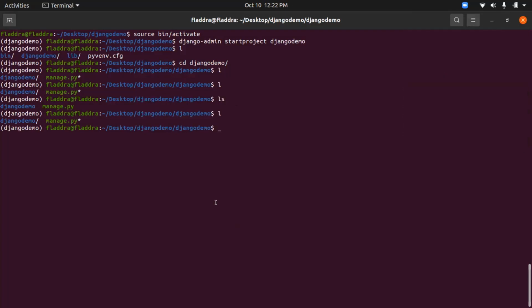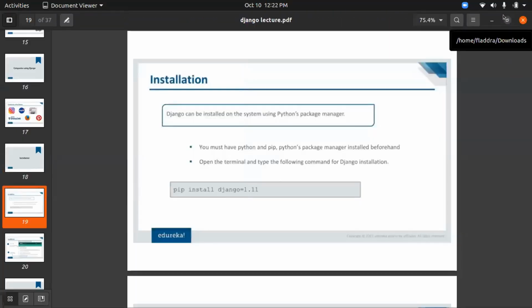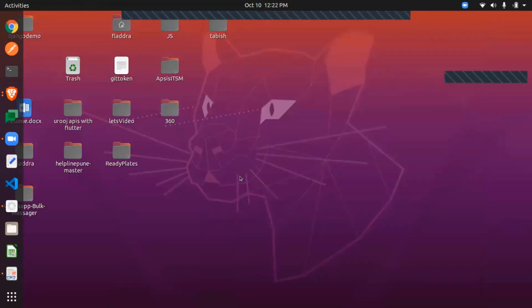Okay. Yeah. So I think we should deactivate. We have already created the project. Yeah, the project name is Django demo. So just be with me. I'm deactivating the virtual environment here, and I'm closing the terminal. Should we follow the same things along with you, deactivating and closing the terminal? Yeah, you absolutely can, because I used the terminal to start the project only, and the main part will be done in the VS Code terminal. Both terminals can be used for the project.